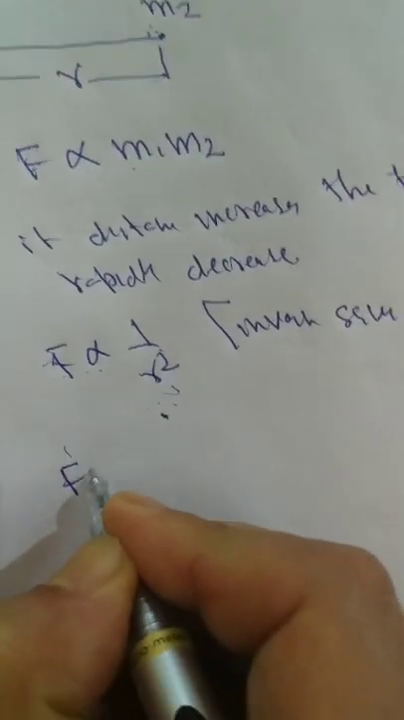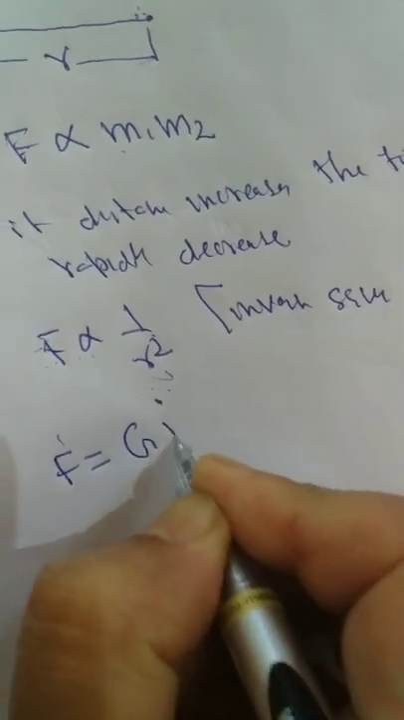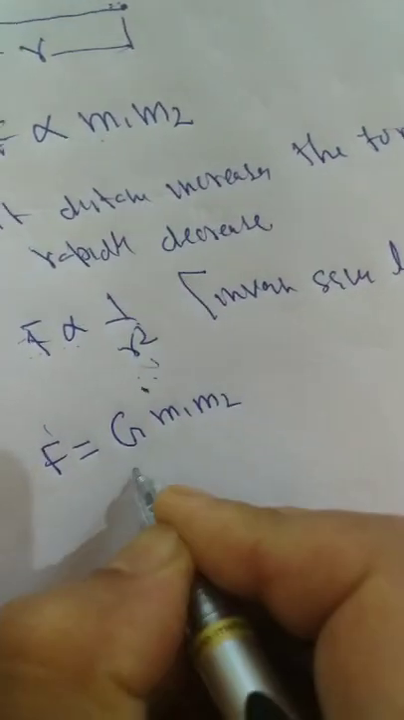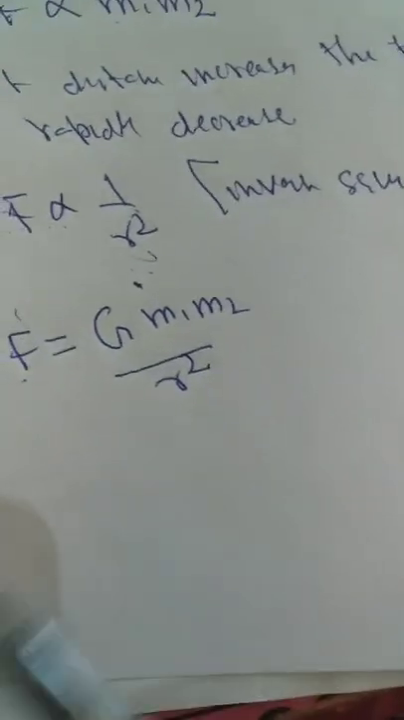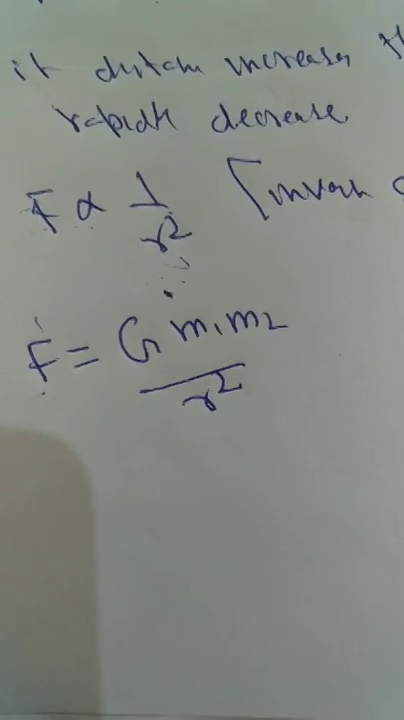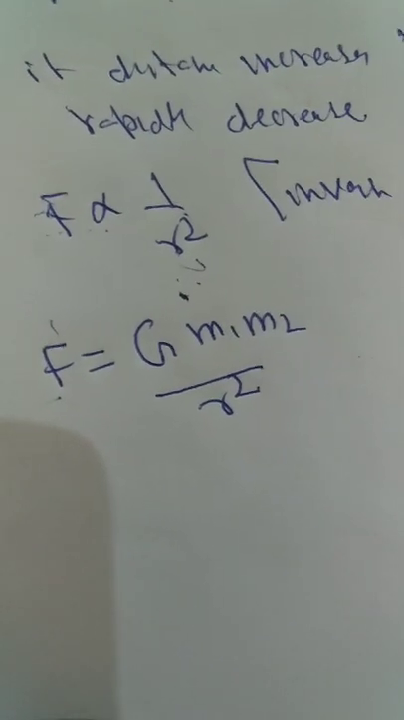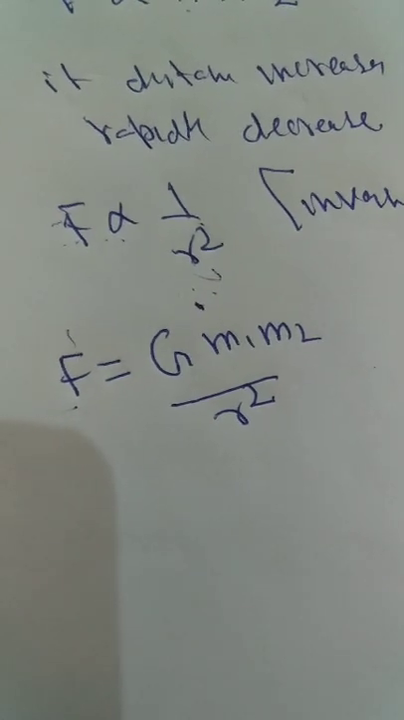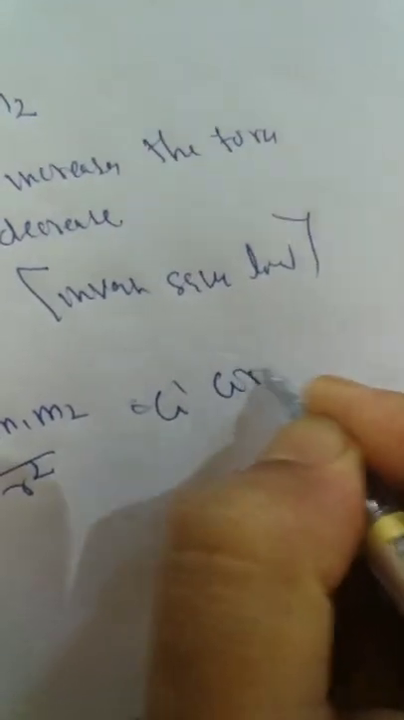When we combine these two, he said this force is equal to G m1 m2 divided by r square. Combining these, he wrote the equation F is equal to G m1 m2 divided by r square, where G is a constant. This G is called the gravitational constant.